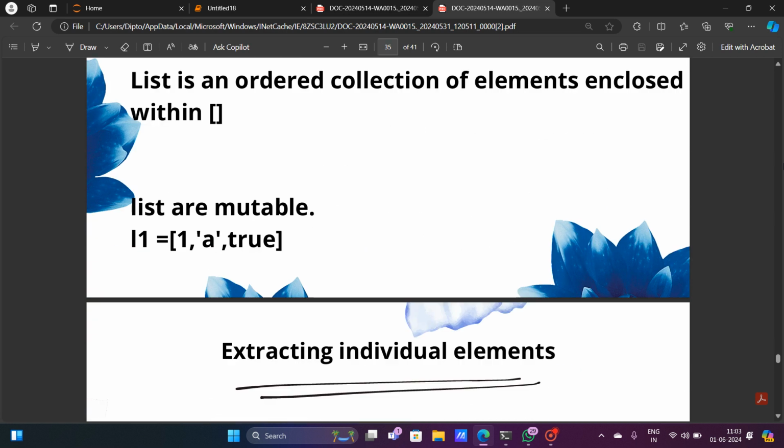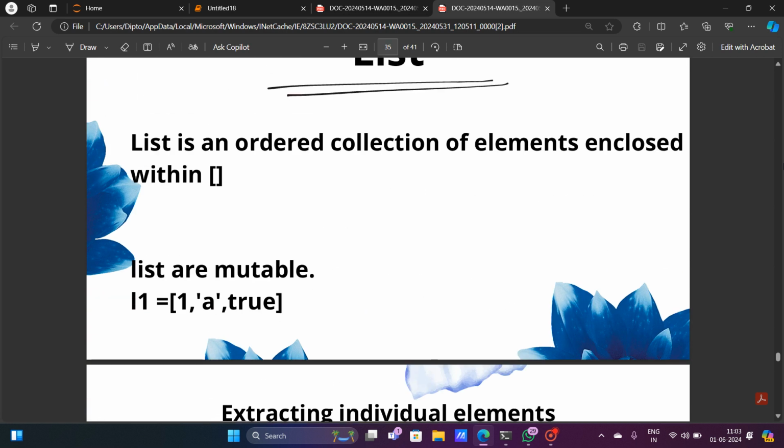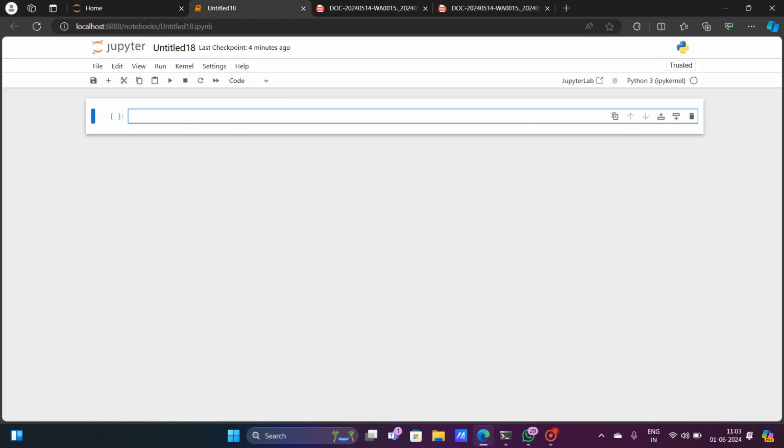Now, lists are mutable. In the previous video, you must have seen that tuples are immutable. That means after making the tuple, you cannot change it. But in the case of a list, you can change it even after making it. So suppose I want to create a list of players.